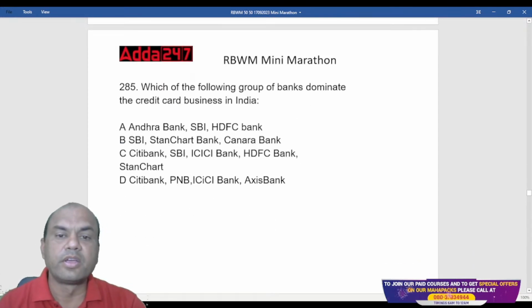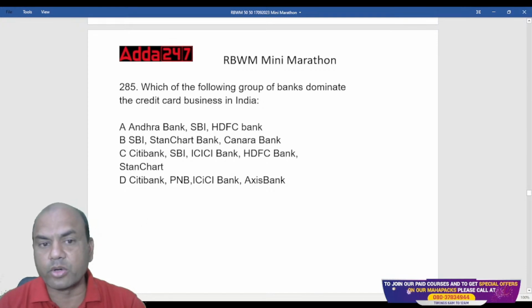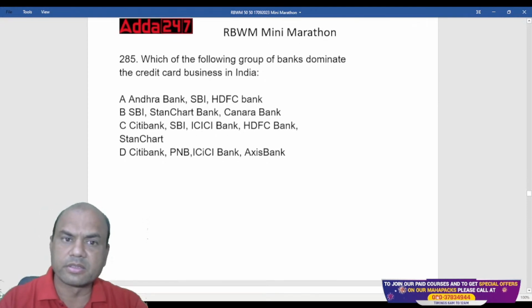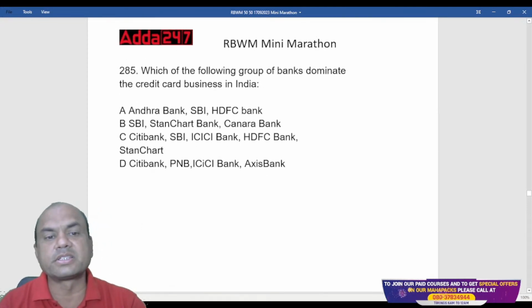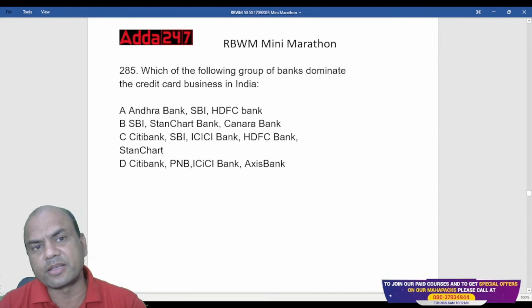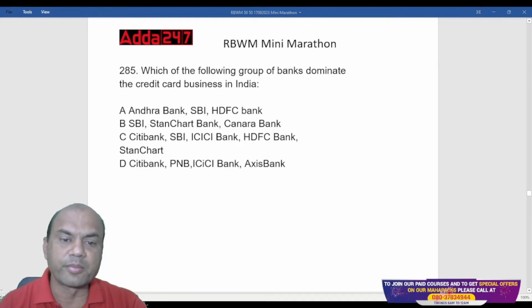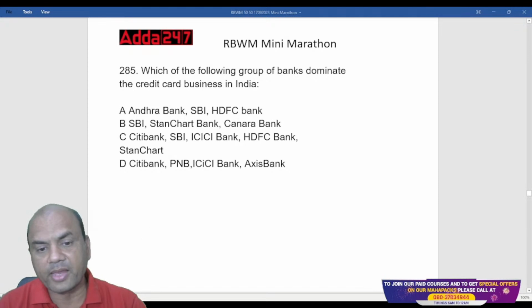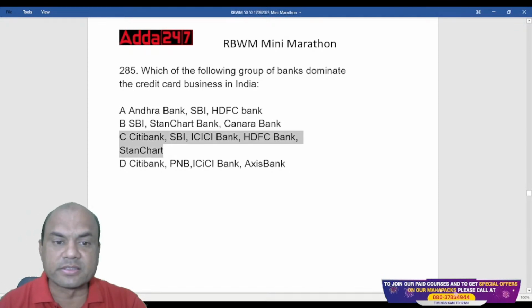Next, which of the following groups of banks dominate the credit card business in India? Andhra Bank, SBI, HDFC Bank; SBI, Stanchart, Canara Bank. Stanchart means Standard Chartered Bank. Citibank, SBI, ICICI, HDFC Bank, Stanchart; Citibank, PNB, ICICI, Axis Bank. So who dominates presently? Presently it is this group.